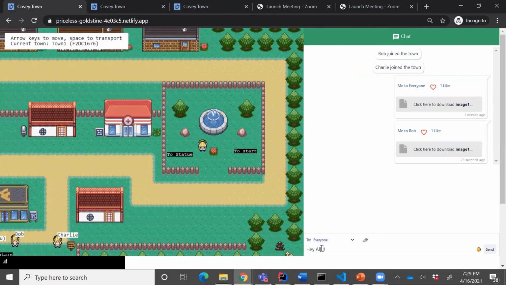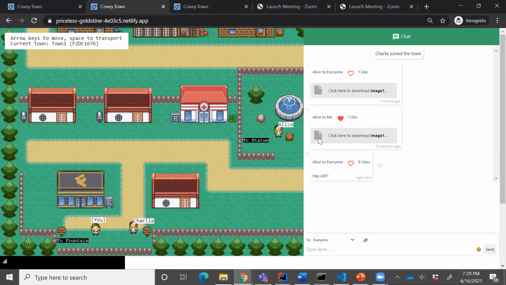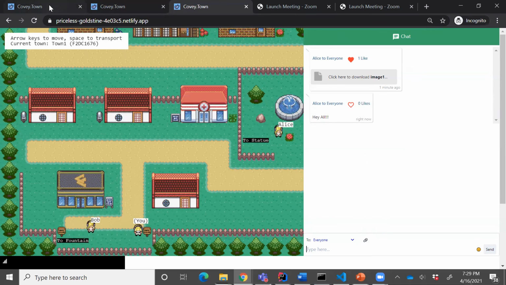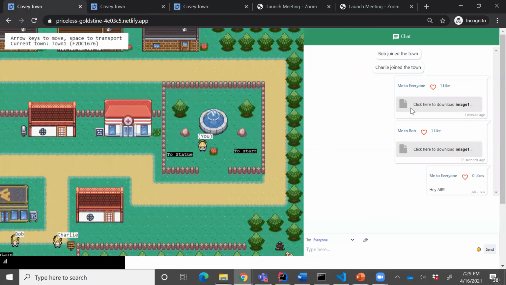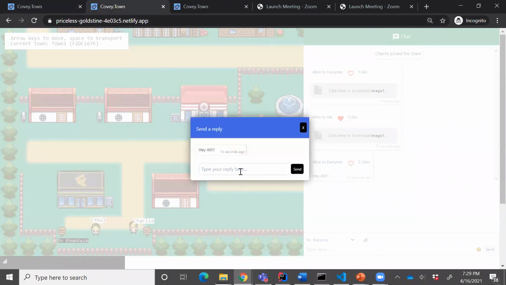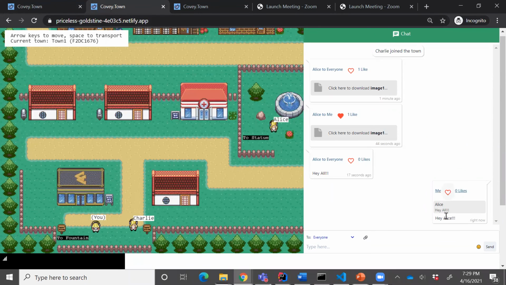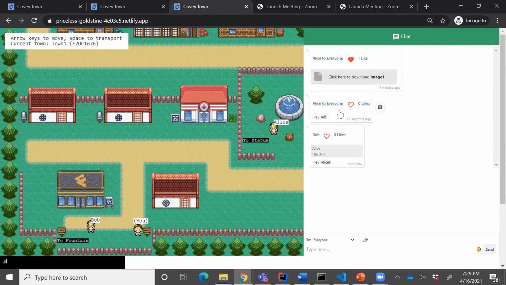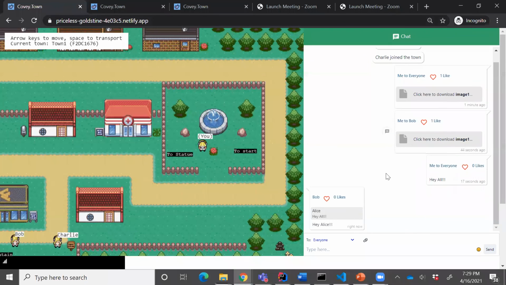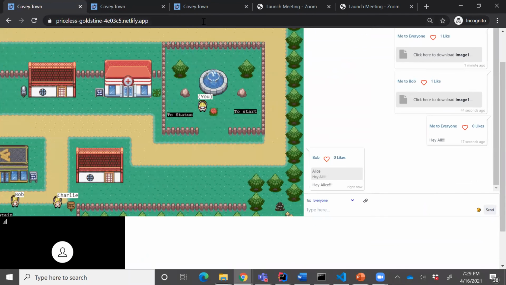Now let us see how we can reply to a message. Let's say Alice sends a broadcast message, which is received by everyone in the town. Now this message can be replied to by everyone. So let's say Bob wants to reply to this message. So the reply message now appears over here. Note that since the original message was a broadcast message, the reply message is also sent to every player in the town.